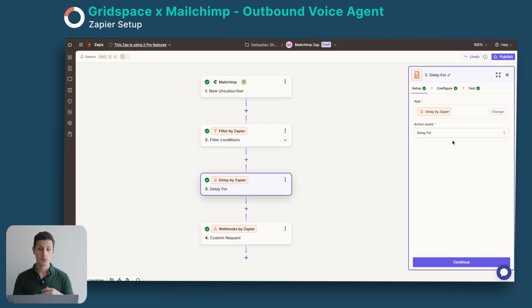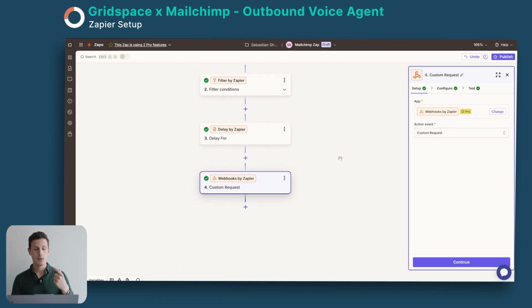And then we have our delay node, because we don't want to call them immediately. We want to wait an hour. You can do a day or however much you would like, but here we have 1 hour. And then after the delay, we go into our custom request or webhook request to Gridspace, which will then trigger the outbound flow. This is a custom webhook request in Zapier.